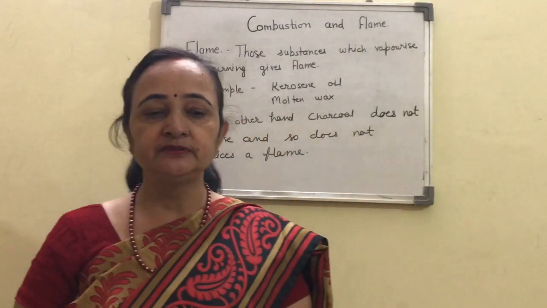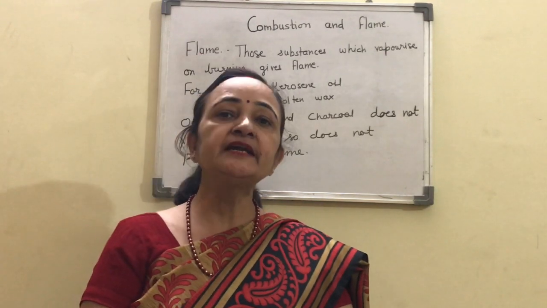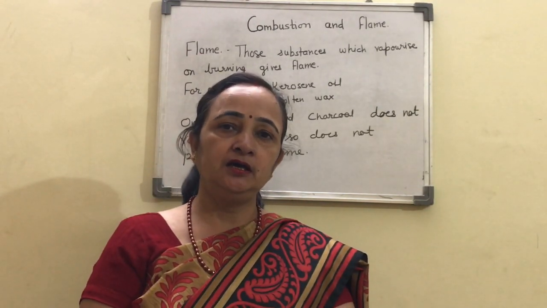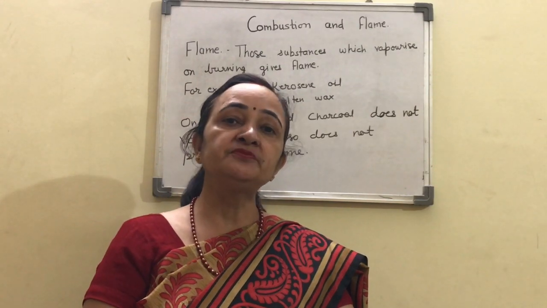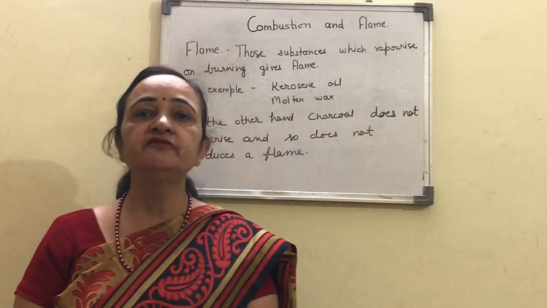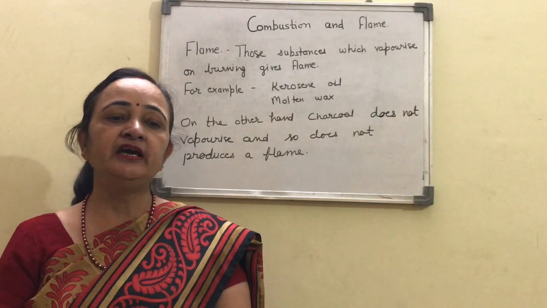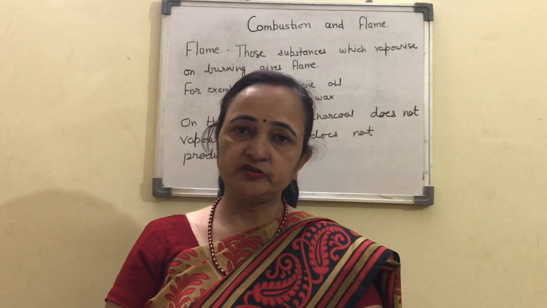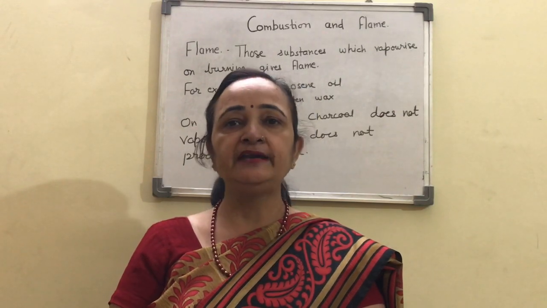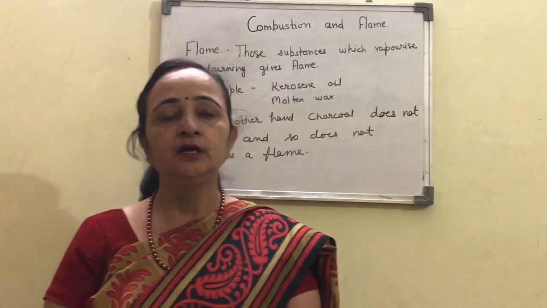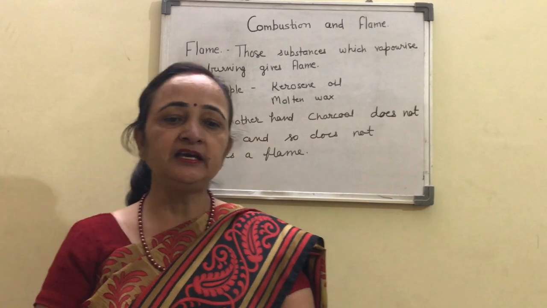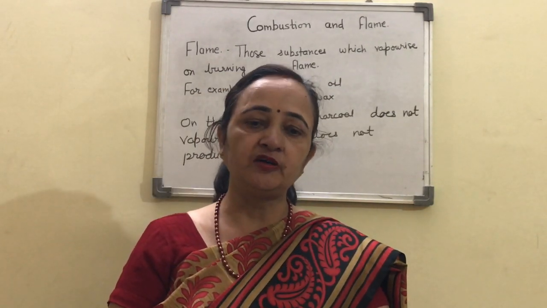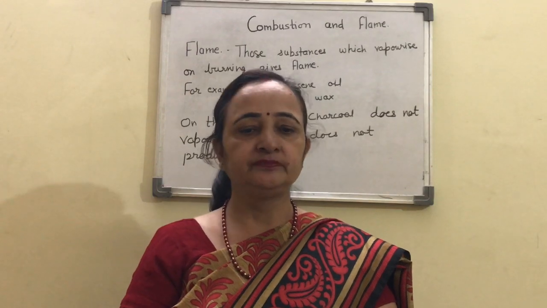You will observe that a table is given, with the names of some substances like candle, magnesium, camphor, kerosene flame and charcoal, and you have to complete the table. If the substance forms a flame, put a tick in front of it, otherwise cross it.